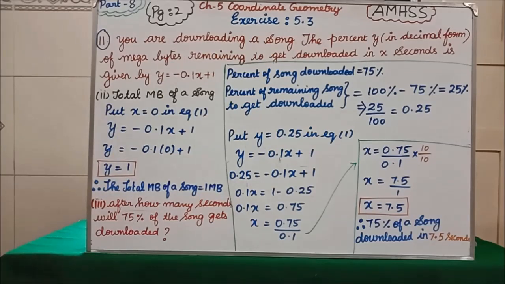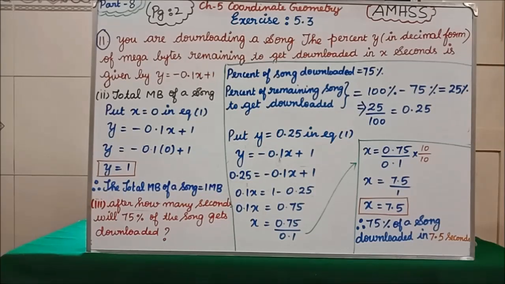Clear? Now the third subdivision, what they are asking is, after how many seconds will 75% of the song get downloaded? We have to find after how much time 75% of the song gets downloaded.